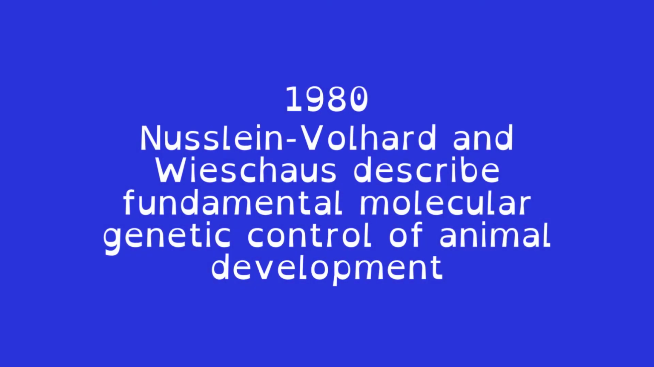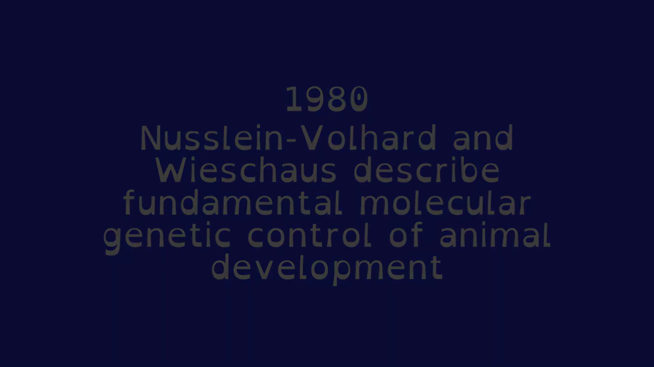12. 1980. Christiane Nüsslein-Volhard and Eric Wieschaus publish one of a remarkable series of papers describing the molecular and genetic determinants of fundamental aspects of animal development, such as the formation of the overall body plan and pattern formation.